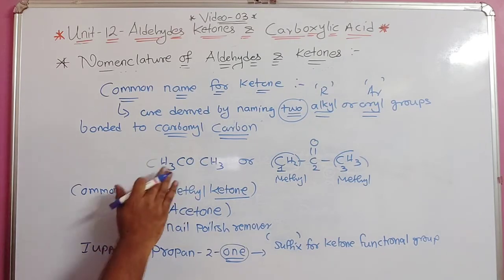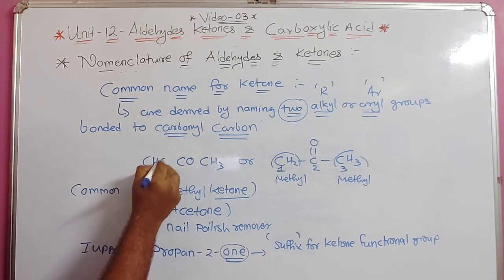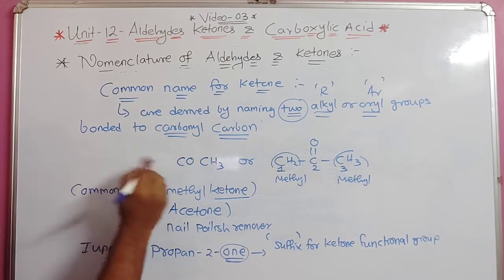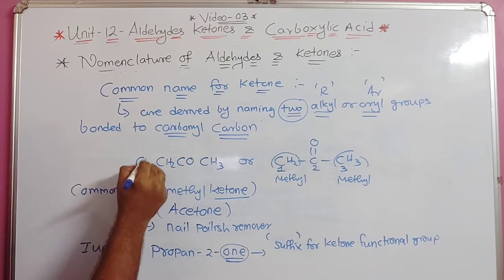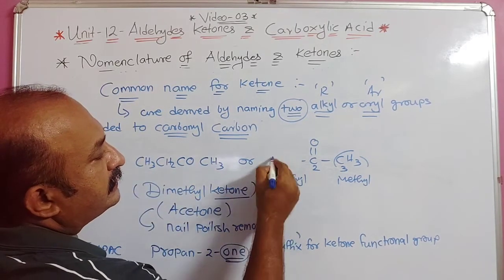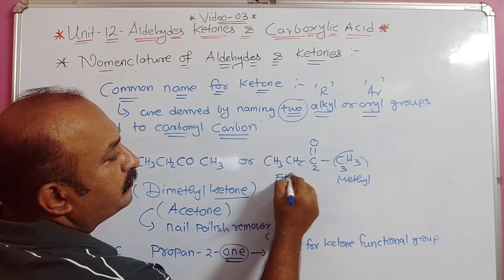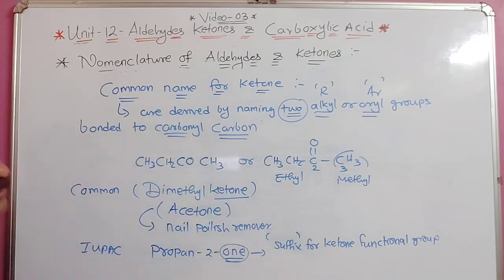Now suppose instead of CH3 it is written CH2 here, like this. In this case, CH3CH2 will be your ethyl group. Which group will it be? Ethyl. So we know we have to name these two alkyl groups.